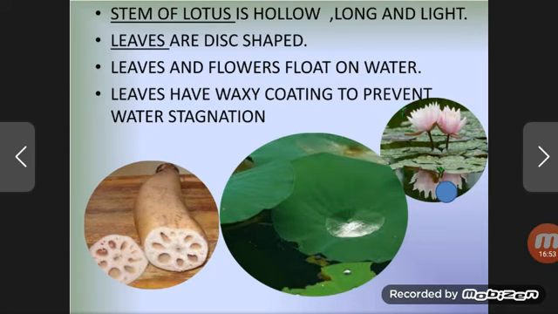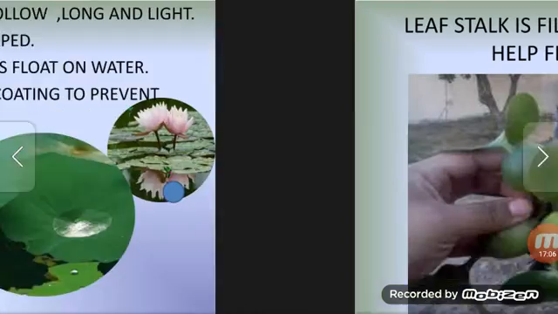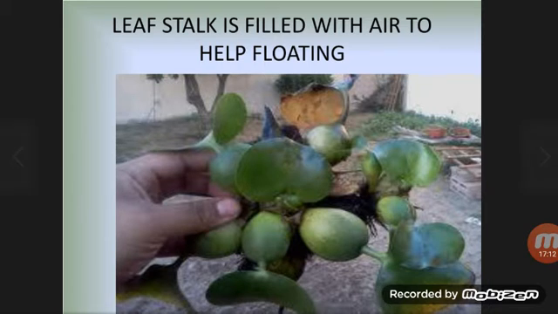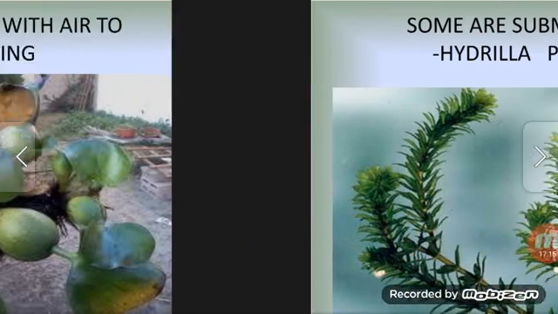Leaves have a waxy coating to prevent water stagnation. These leaves of the lotus plant have a waxy coating upon them. The leaf stalk is filled with air to help floating. This is the leaf stalk, you can see.